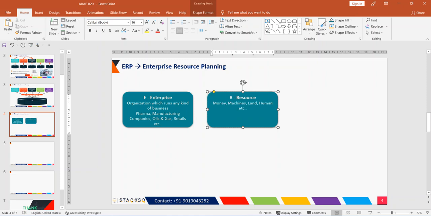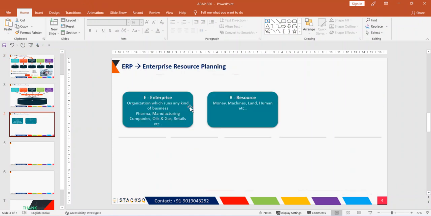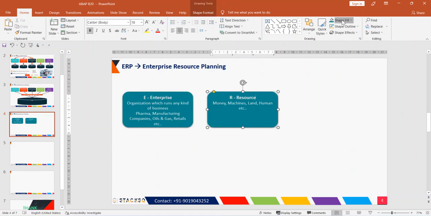There should be somebody who is able to operate the machines. They cannot run on their own. And we also need humans for other purposes, even for the departments like sales and material, if you consider a manufacturing company. So without humans nothing can happen. These are the resources.